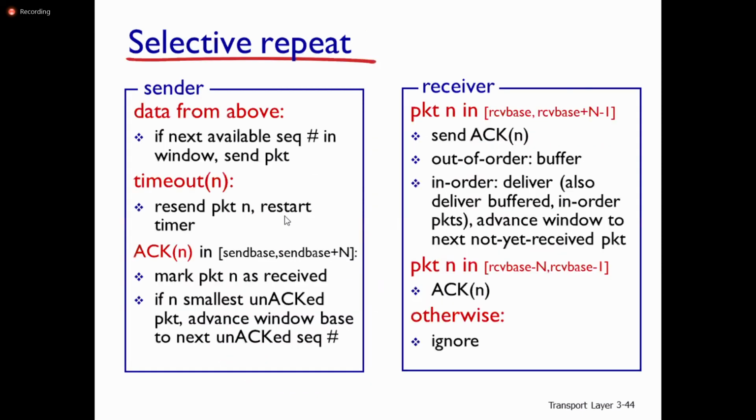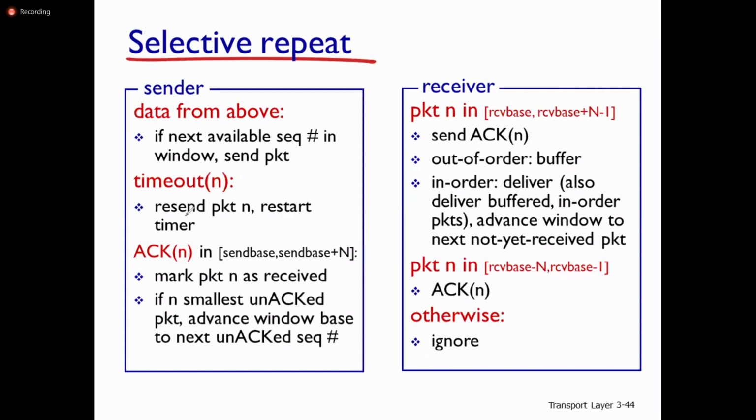If you look at selective repeat, for data from the above layers, if the next available sequence number is in the window, send the packet. There is a timer for every packet.